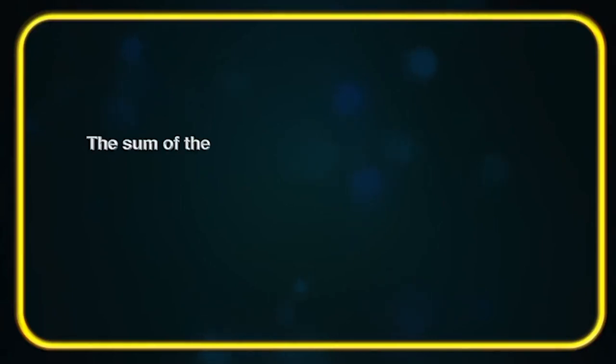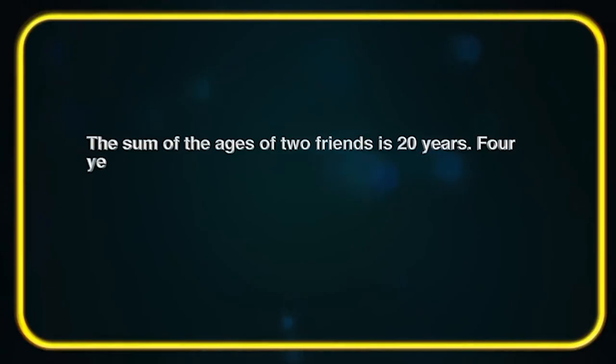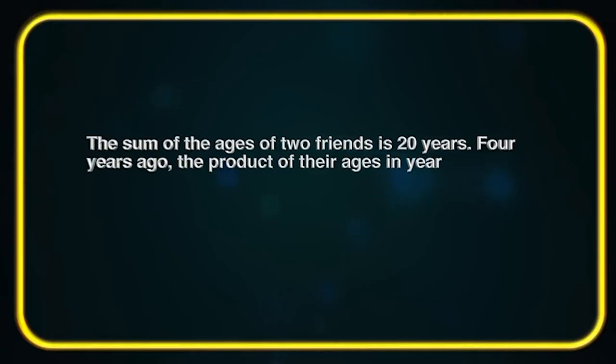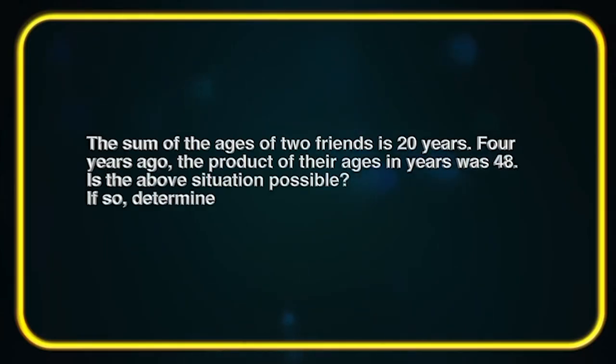The sum of the ages of two friends is 20 years. 4 years ago, the product of their ages in years was 48. Is the above situation possible? If so, determine their present ages.